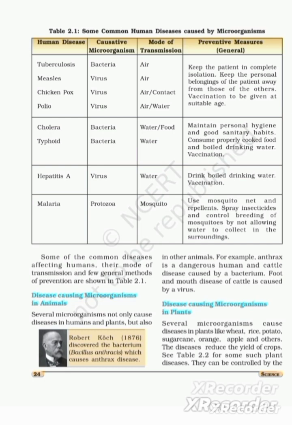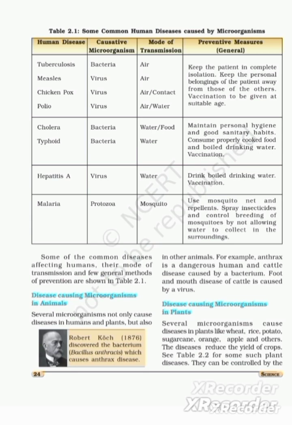Next is hepatitis A. The hepatitis A virus is the causative microorganism, and it is transmitted through water. This can be prevented by drinking boiled water. In the case of all these diseases, vaccination is one preventive measure, and second, the patient should maintain personal hygiene, and mostly a little bit of warm water should be drunk. These are the general instructions.